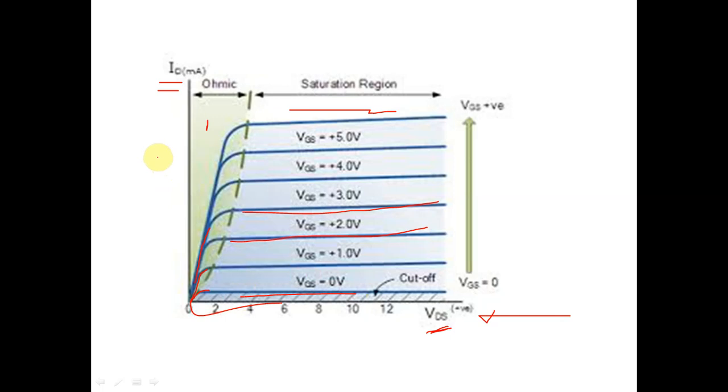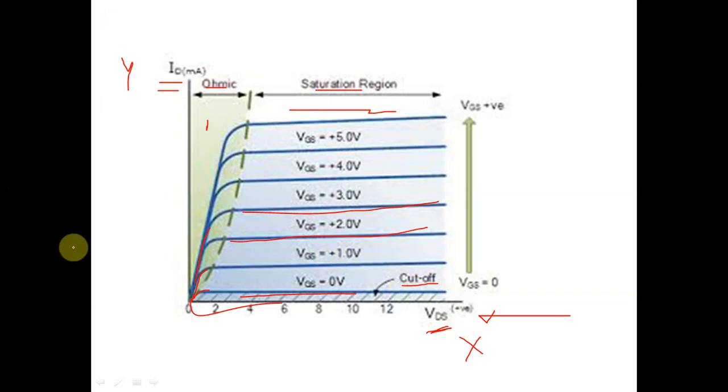The VI characteristics of the power MOSFET are the graphical representation of voltage on the x-axis and current on the y-axis. Here the voltage is VDS and the output current is ID. These characteristics are divided into three regions: the ohmic region, the saturation region, and the cutoff region.